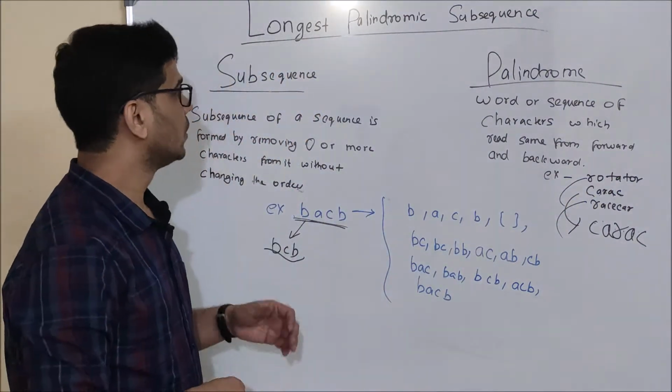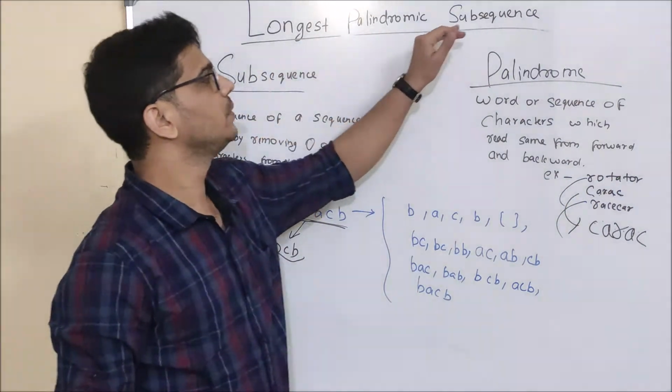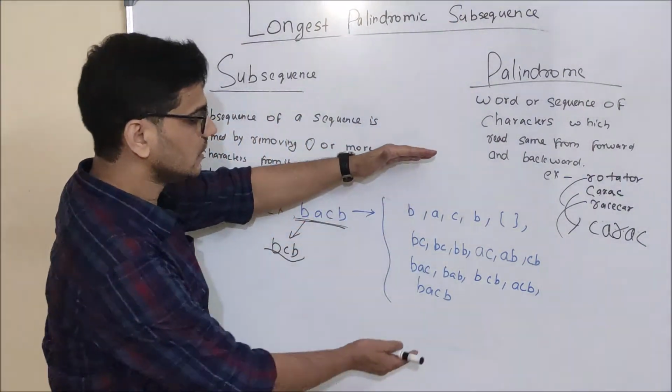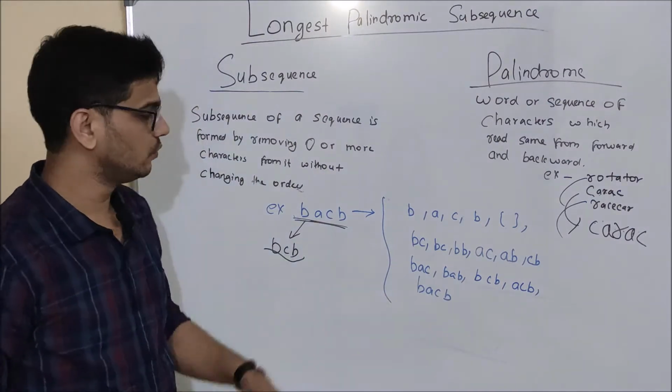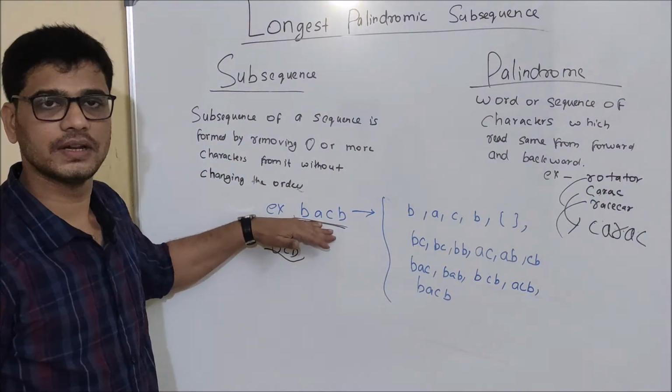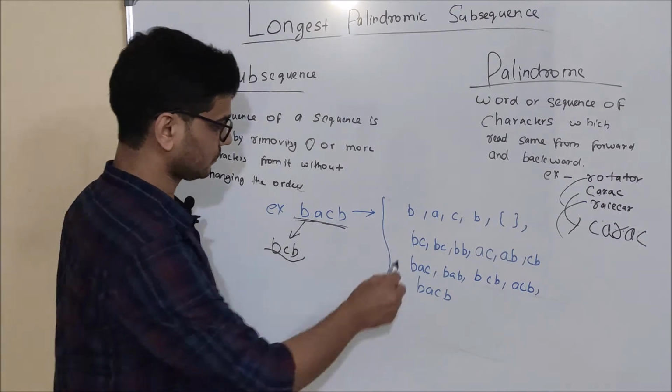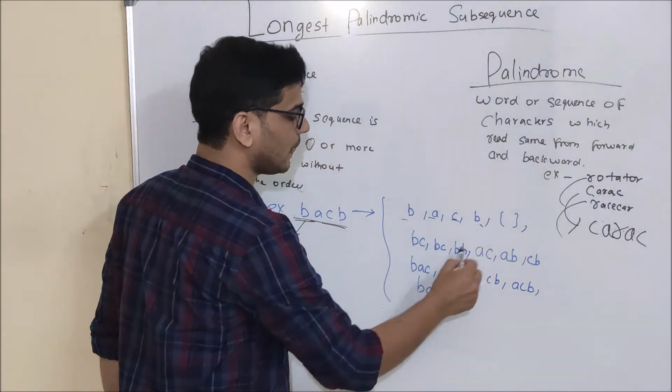Now friends, what is the longest palindromic subsequence? As you can see here, these are all the subsequences which can be generated from this particular word BACB. So what are the palindromes here?